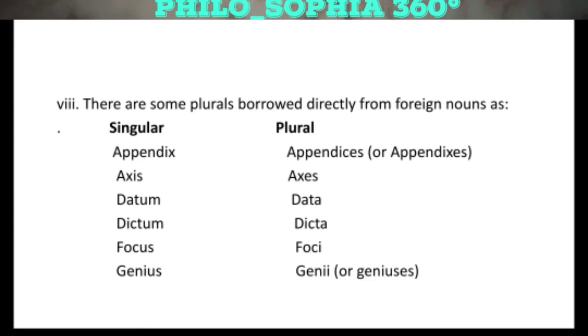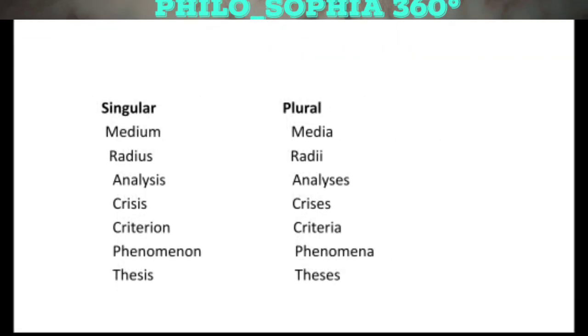We have the word focus, its plural will be foci. We have the word genius, its plural will be genuses or genii. We have the word medium, its plural will be media. We have the word radius, its plural will be radii.